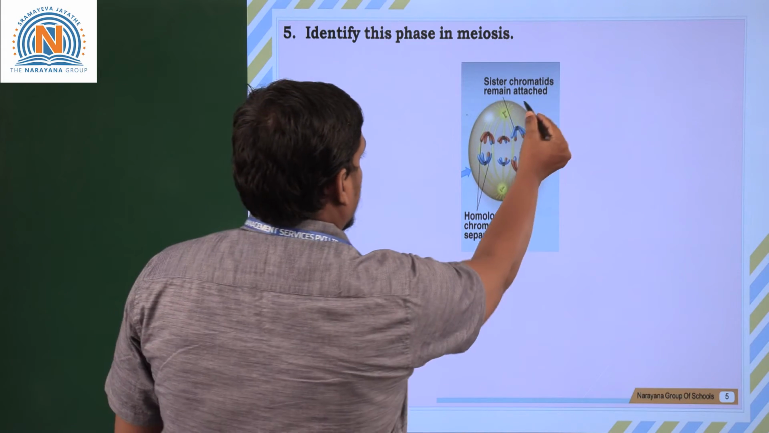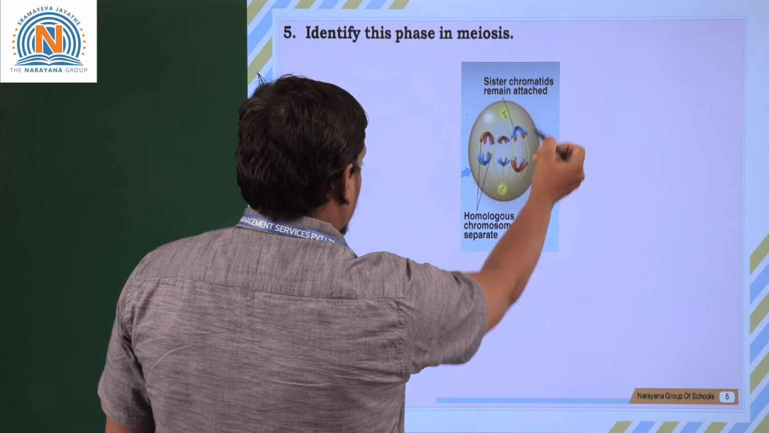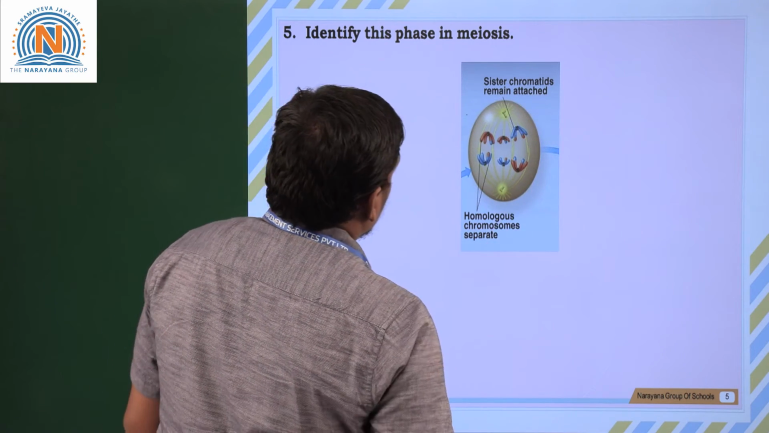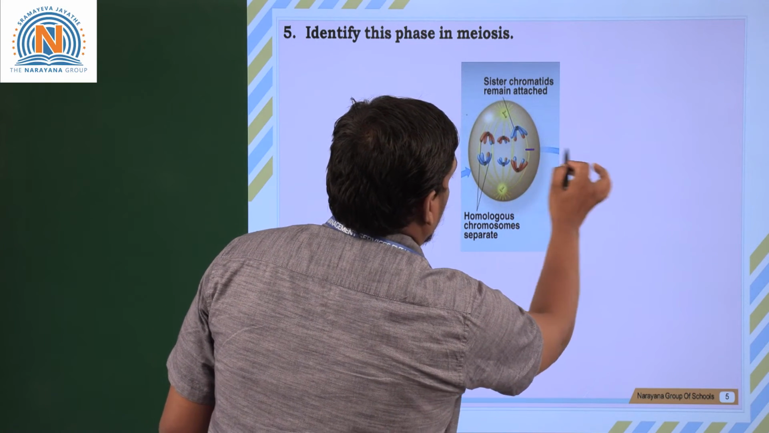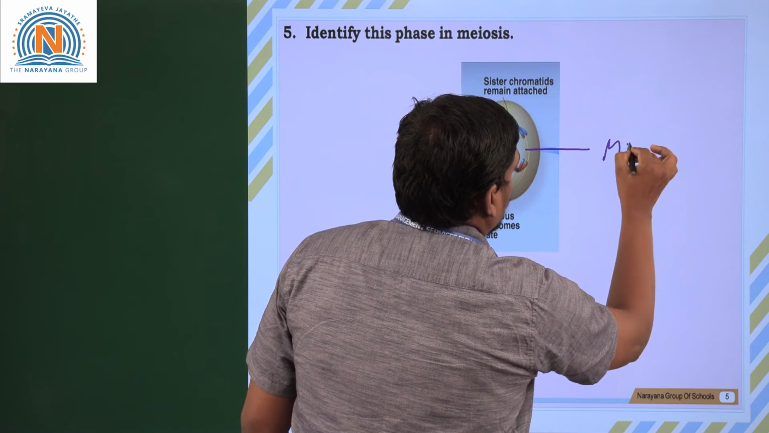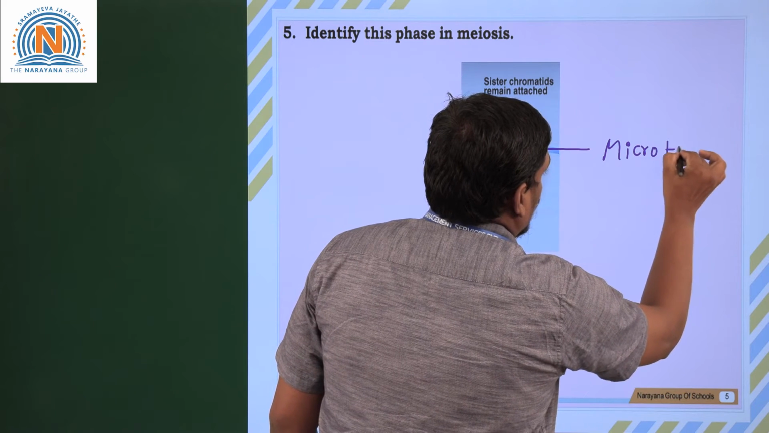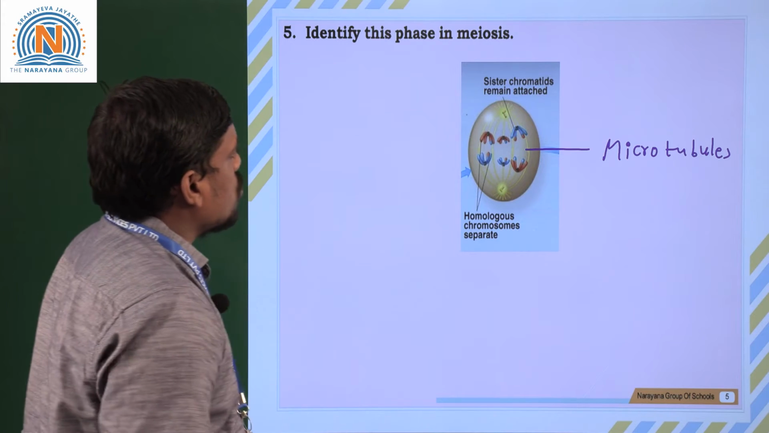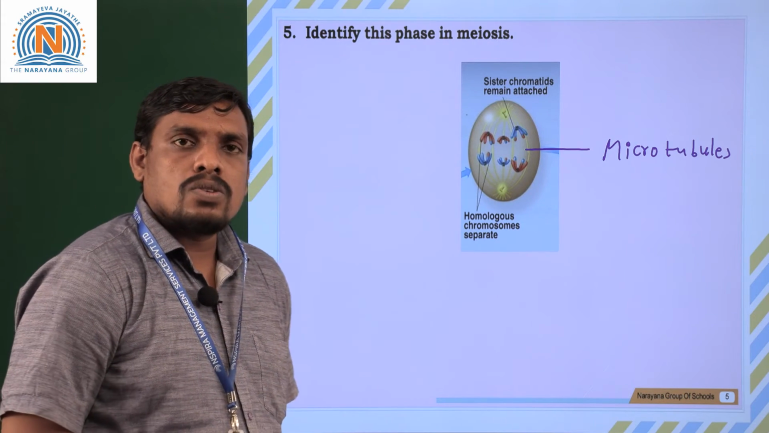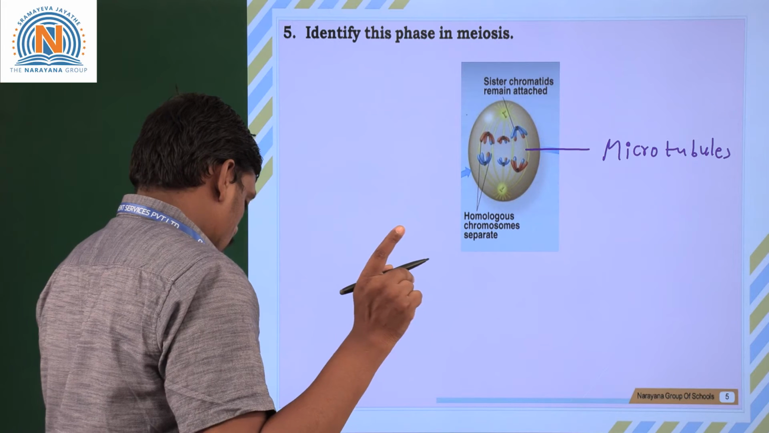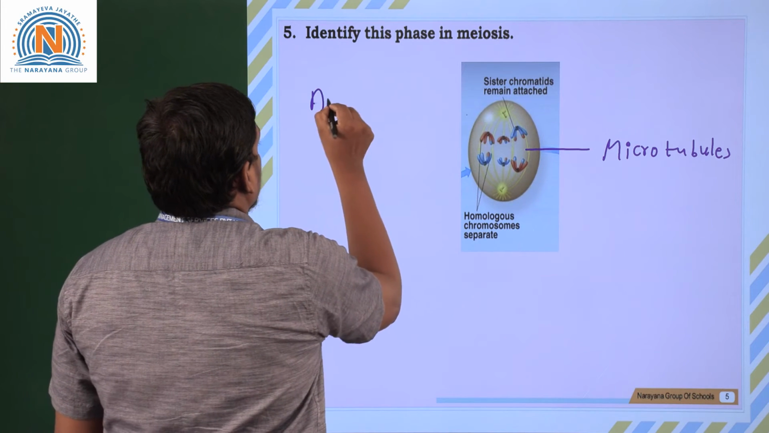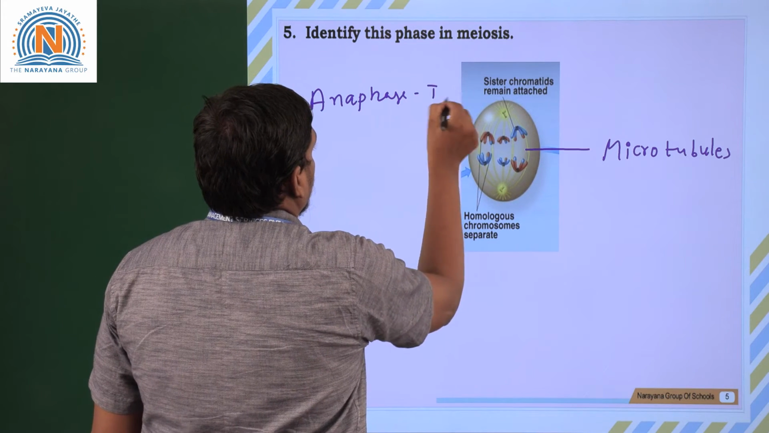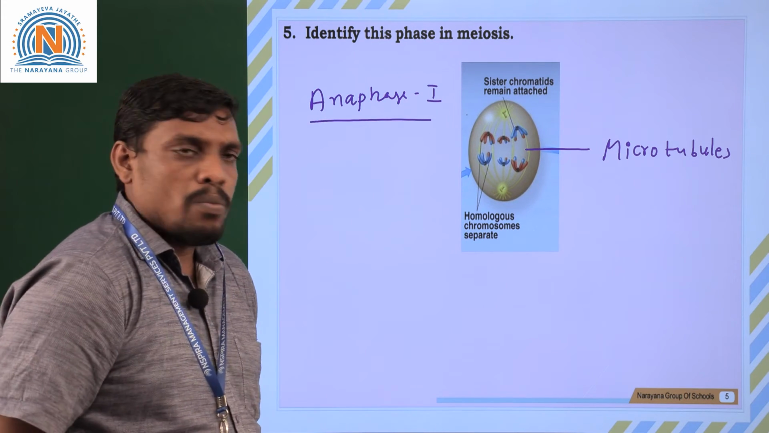Just try to see: the sister chromatids remain attached, homologous chromosomes are also seen, and microtubules are also seen. These yellow tube-like structures are called microtubules. Hence, the given stage belongs to anaphase 1. Anaphase 1 is the given phase. Clear, students? Moving to the next question.